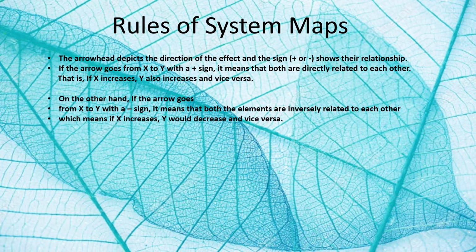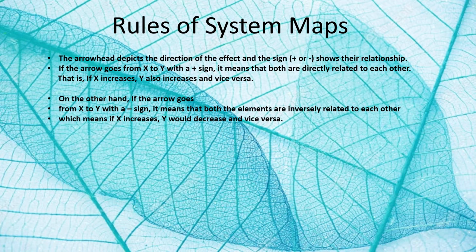So we need to follow some rules while drawing the system maps. The arrowhead depicts the direction of the effect, and the sign, plus or minus, shows the relationship. If the arrow goes from x to y with a plus sign, it means that both are directly related to each other. That is, if x increases, y also increases.